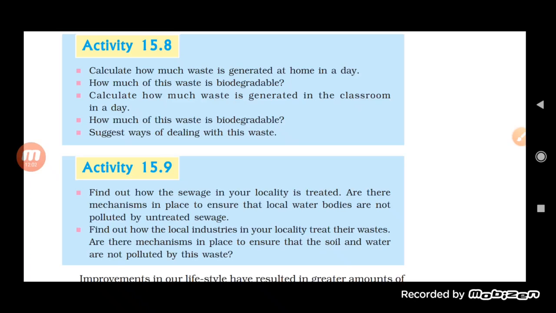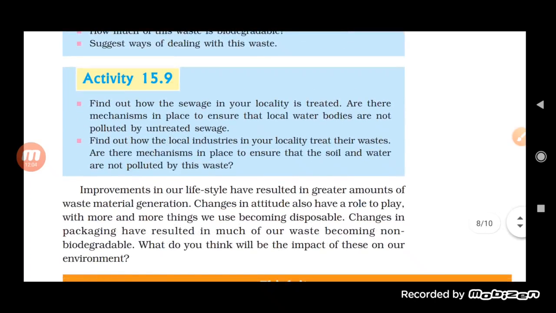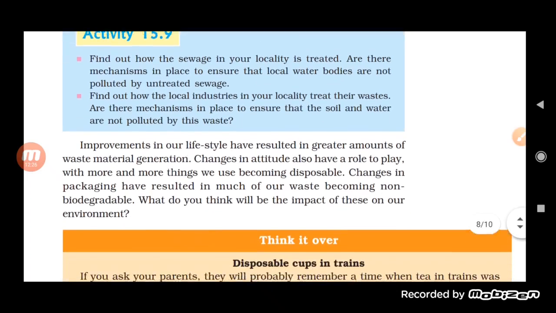While for the non-biodegradable waste, there are ways by which we can reduce the use, or we can reuse it, or we can recycle these substances. Okay. So in this way we can deal with the non-biodegradable waste. Okay.